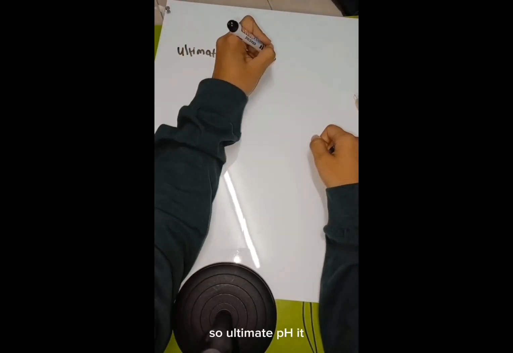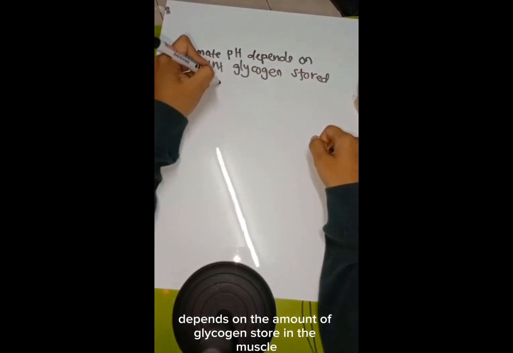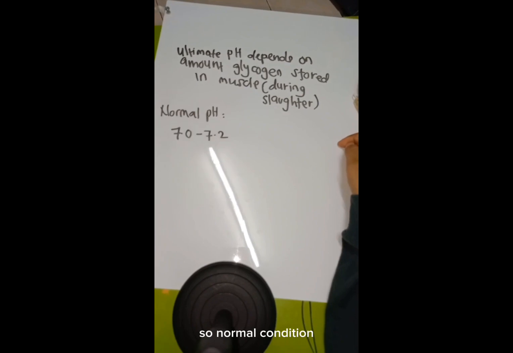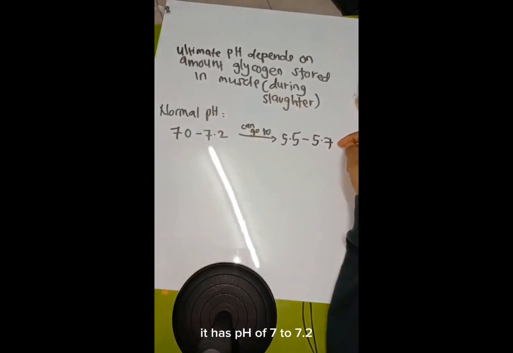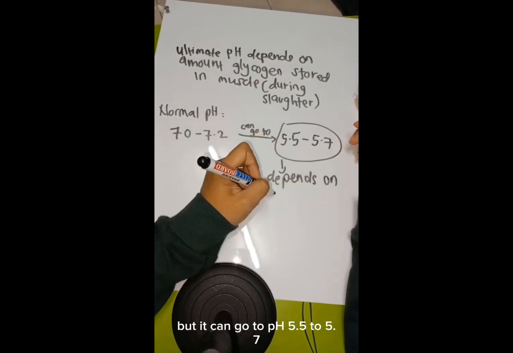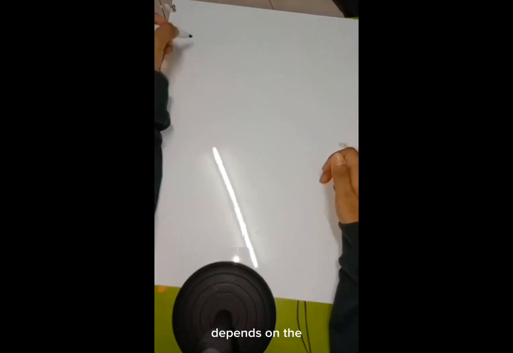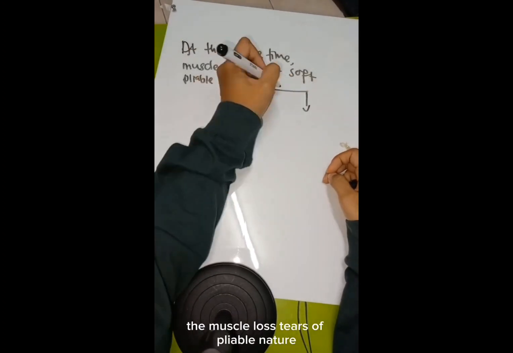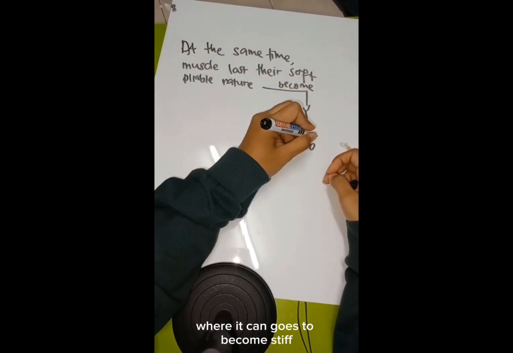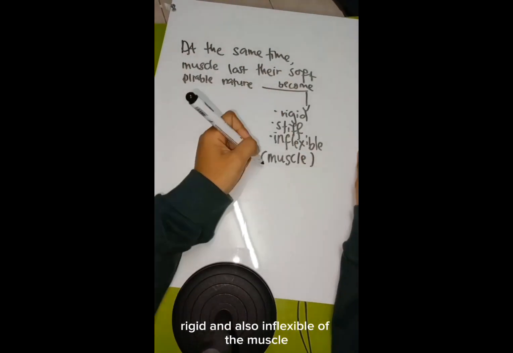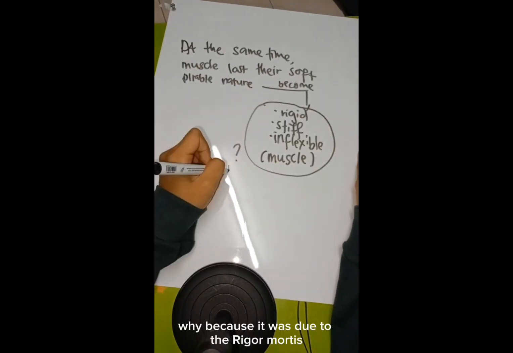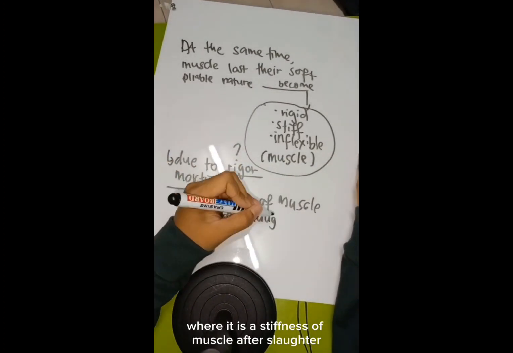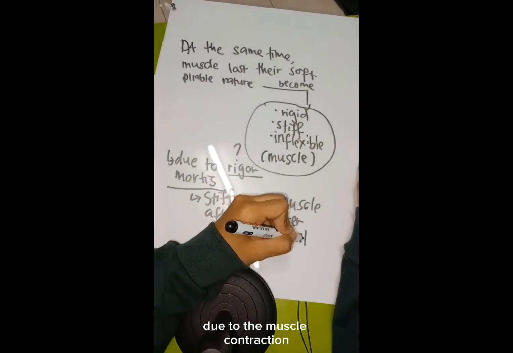Ultimate pH depends on the amount of glycogen stored in the muscle at slaughter. Under normal conditions, it has a pH of 7 to 7.2, but it can go down to pH 5.5 to 5.7, depending on the lactic acid accumulated. At the same time, the muscle loses its soft, pliable nature and becomes stiff, rigid, and inflexible. This is due to rigor mortis, the stiffness of muscle after slaughter due to muscle contraction.